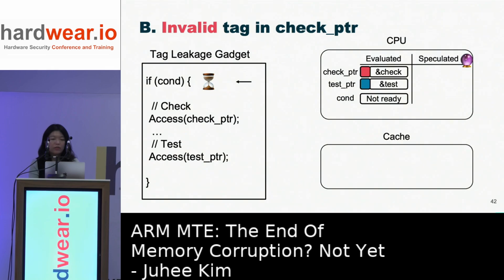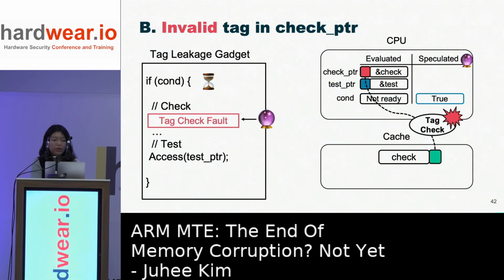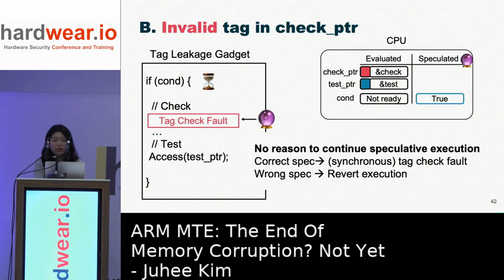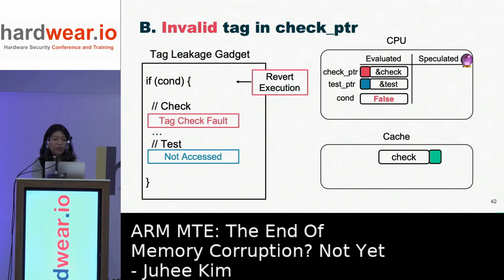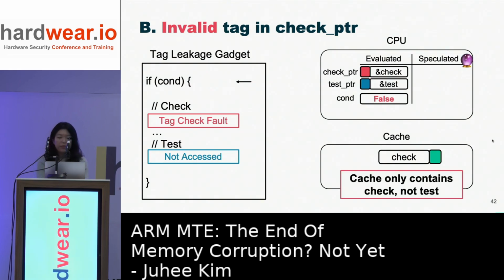In case B, where the tracked pointer tag is invalid, when the CPU speculatively accesses this tracked pointer, it would experience a tag check fault. Here, the CPU does not have any reason to execute the next instructions, because if it was a correct speculation, the fault would be synchronously caught by the CPU and the test block will not be executed. If it was a wrong speculation, the CPU would anyway revert the execution. So it is possible that the CPU stops the speculative execution here. If so, when the condition value is evaluated as false, the cache would contain only the track object, not the test object.